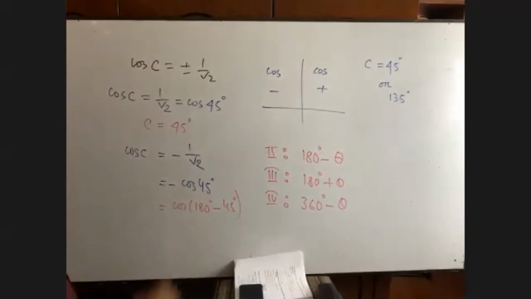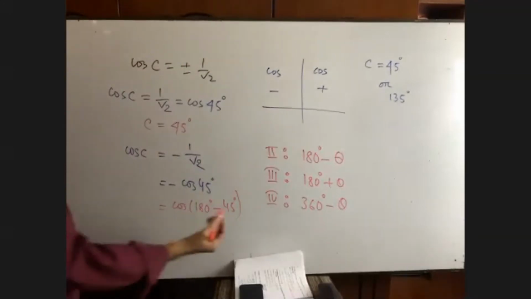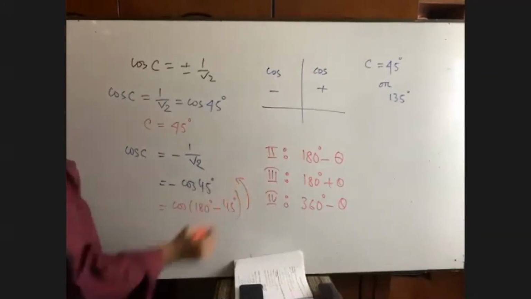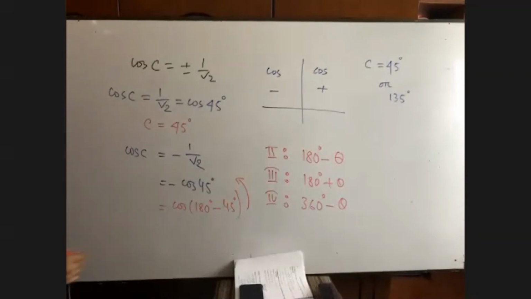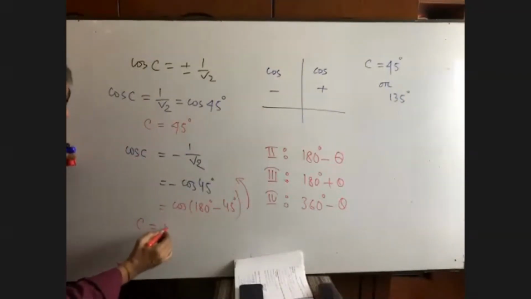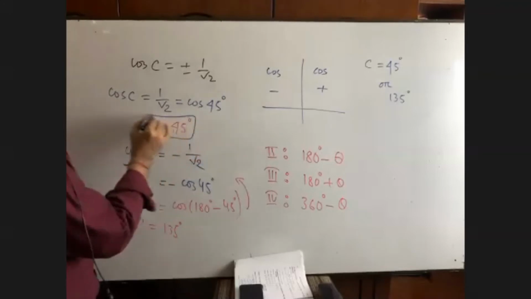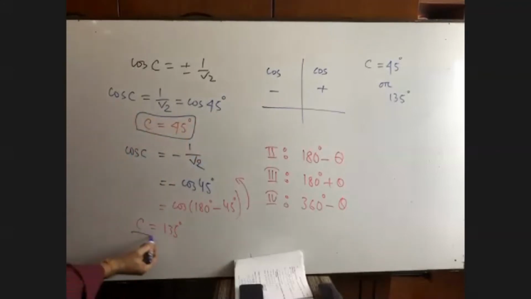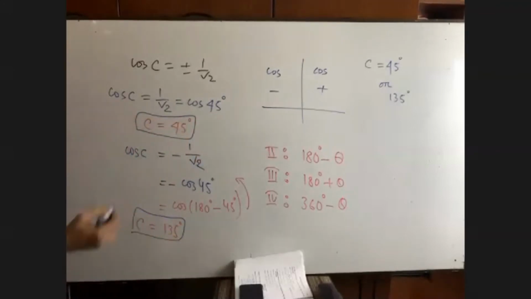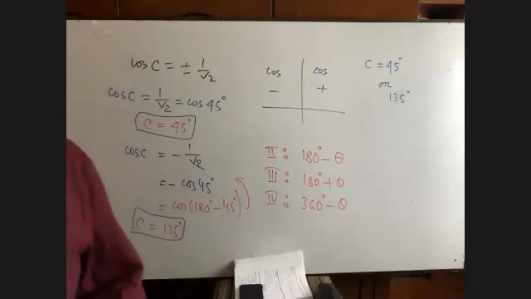If you go in reverse order, you will get C as 135 degree. Now we have got the value of angle C as 45 degree and as 135 degree.